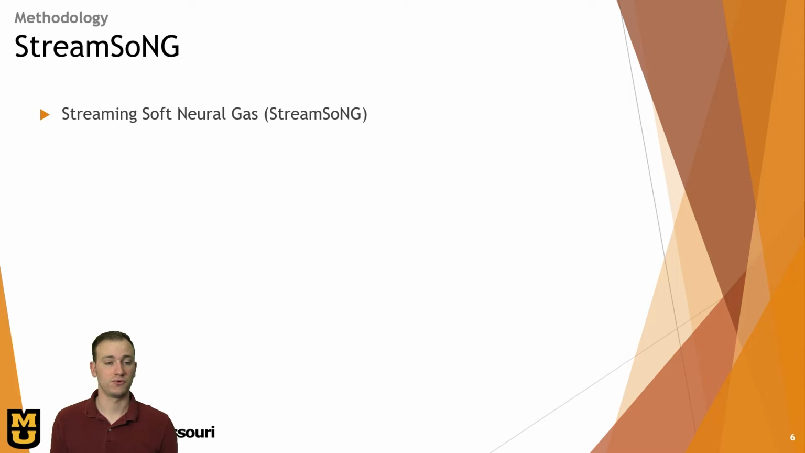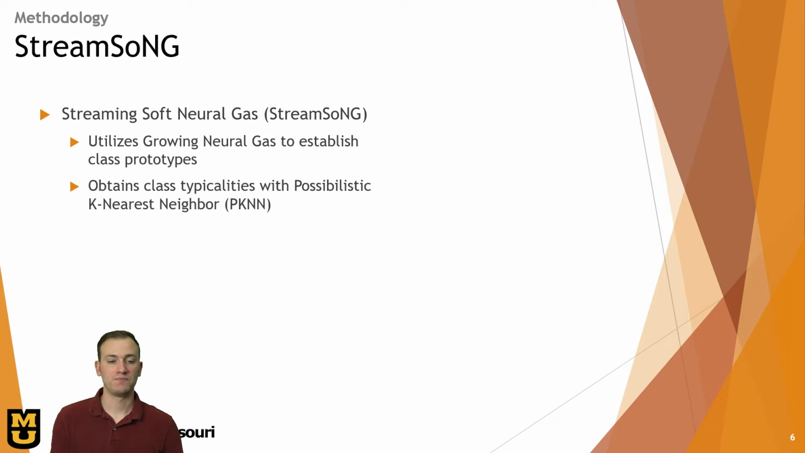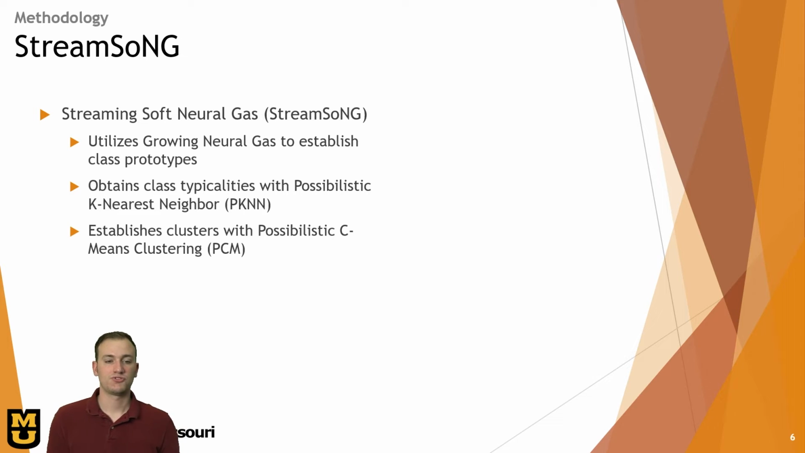StreamSoNG is short for streaming soft neural gas. Naturally, this includes growing neural gas to establish class prototypes within the established patterns that the algorithm knows about. It also uses possibilistic k-nearest neighbor. PKNN is important here because PKNN can give a typicality of 0 to all known classes if it doesn't think that the sample belongs to any known class. This gives the algorithm the ability to say, I don't know what class this is. StreamSoNG also implements possibilistic c-means clustering.